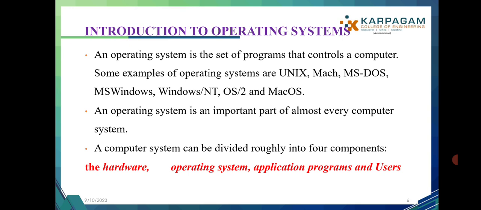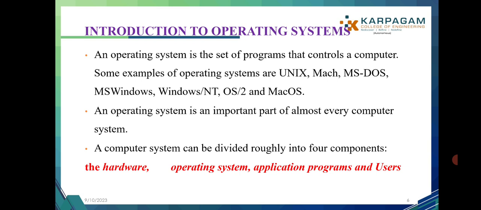The next one, introduction to operating system. An operating system is a set of programs that control a computer. Some examples of operating systems are Unix, MS-DOS, MS Windows, OS/2 and Mac OS. The operating system is an important part of almost every computer system.